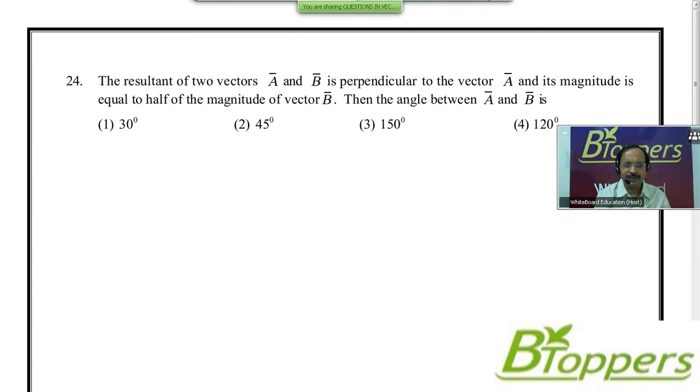Four options are given. First option 30 degrees, second option 45 degrees, third option 150 degrees, fourth option 120 degrees. Come on, try this question. This question was given in one of the Olympiad, physics Olympiad question papers in the talent test examination in the past. Come on, try this question.